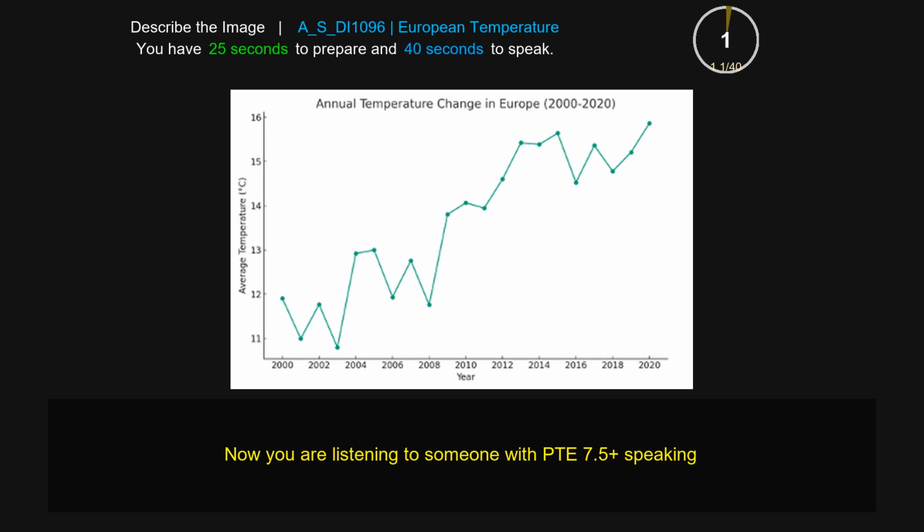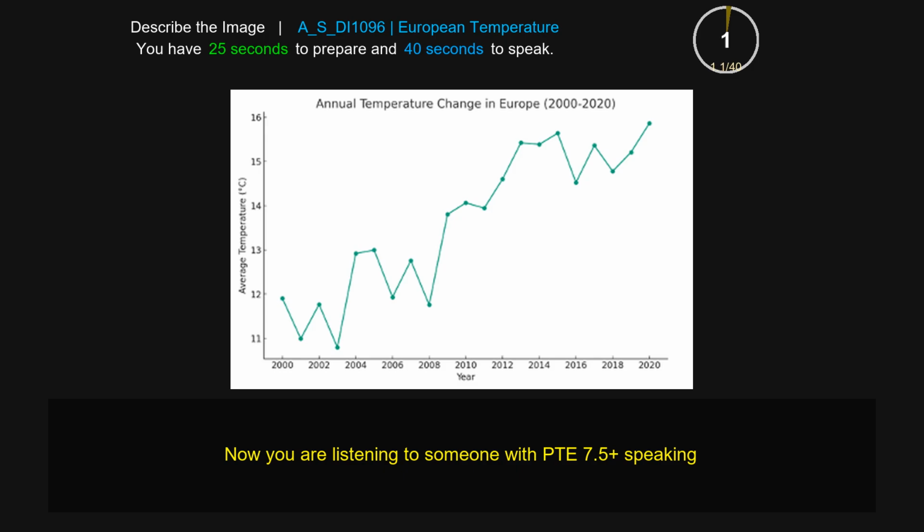This picture gives information about the Europe temperature. This line chart explains the annual temperature change in Europe from 2000 to 2020. In this picture, the highest temperature is in 2020, which is 16 centigrade, and the lowest is below 11. It also explains other years like 2008, 2010, and 2016. The highest is 16, and the lowest in this picture is 11. Overall, the picture was very informative about the annual temperature change in Europe.